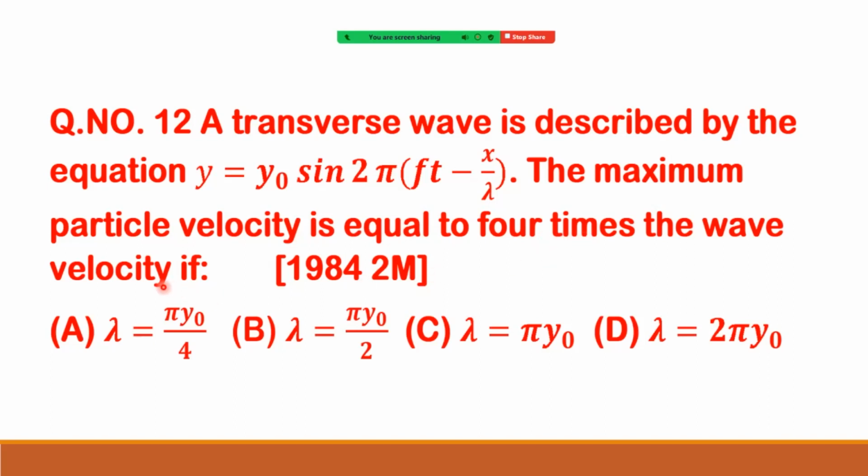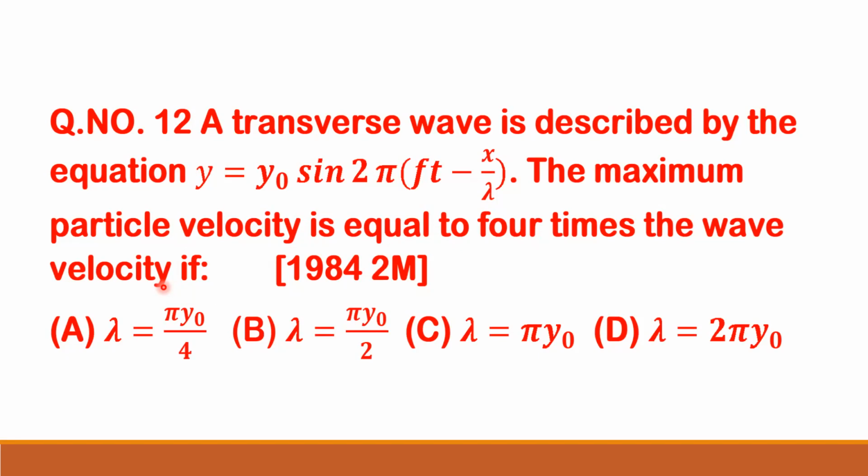See condition. Maximum particle velocity. That means A omega, right? A value is y naught. A omega, that is equal to 4 times wave velocity. Wave velocity is omega by k. Right? That is now the given condition.